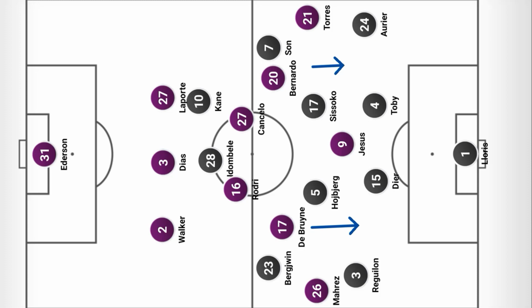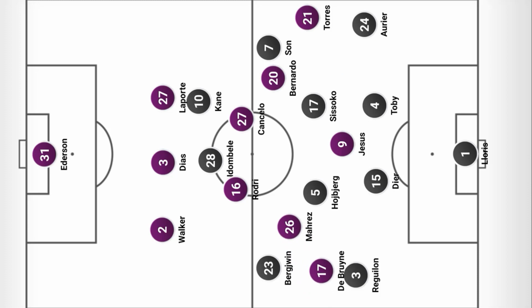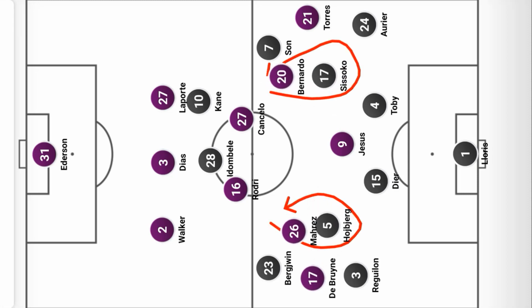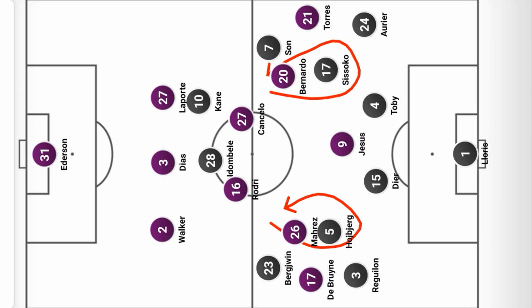De Bruyne and Mahrez also very often interchange their position, with Mahrez coming inside while De Bruyne goes to play on the flanks. Spurs could not have allowed De Bruyne and Bernardo Silva to operate with this freedom, therefore they used Højbjerg and Sissoko to plug this half space. Son and Bergwijn also dropped to help out Sissoko and Højbjerg, and the freedom that City had in these half spaces was no longer available to them.